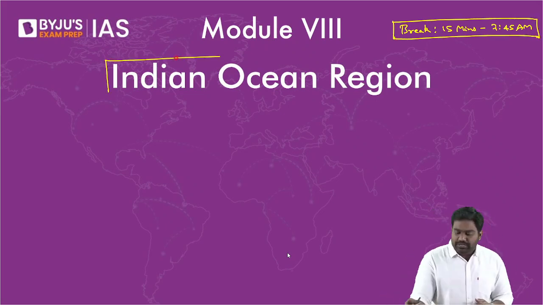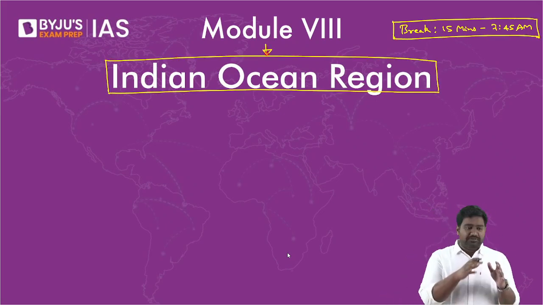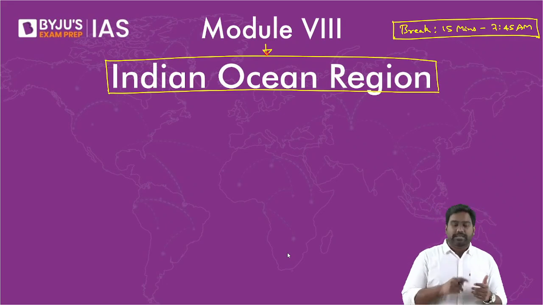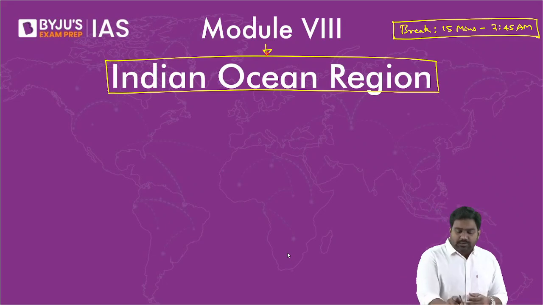We'll be looking at the Indian Ocean region. Very, very important chapter. All right, we'll look at the Indian Ocean, have a general discussion on it, what priorities we have, and we'll pick some important countries like Sri Lanka and some island countries and study our ties with them.